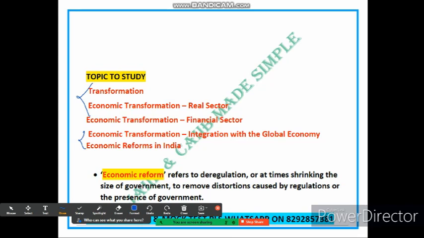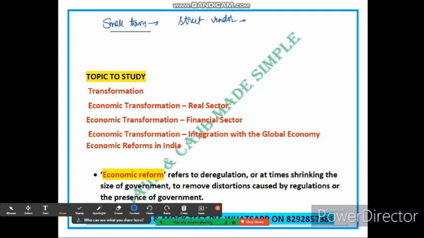So the first point is that economic reforms refers to the deregulation or at times shrinking the size of government. Let me give you an example to make it more clear. Imagine a small town where there are strict regulations on street vendors. The government has imposed various rules on where and when vendors can set up their stalls, the type of goods they can sell, and the fees they have to pay. These regulations create barriers for the entrepreneur and limit consumer choice.